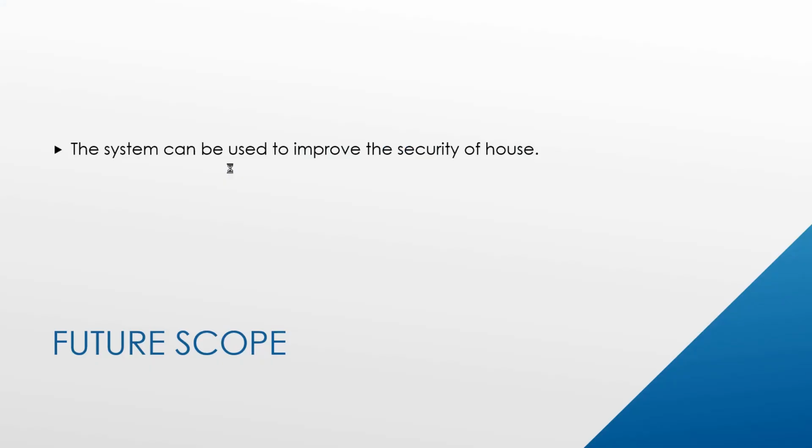So the system can be used to improve the security of a house, and we can also add some extra features in this security system, such as an alarm. If the password entered by the user is wrong, then it will beep the alarm and alert the owner of that system, or owner of that door, about the theft or send some message.